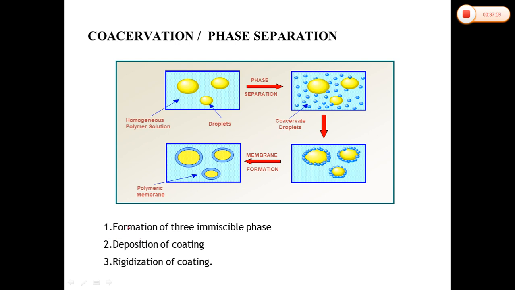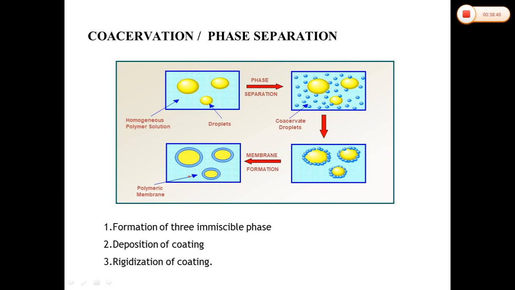Now, in the deposition of the coating, this can be achieved by controlling the physical mixing of the coating material and the core material in the manufacturing vehicle.